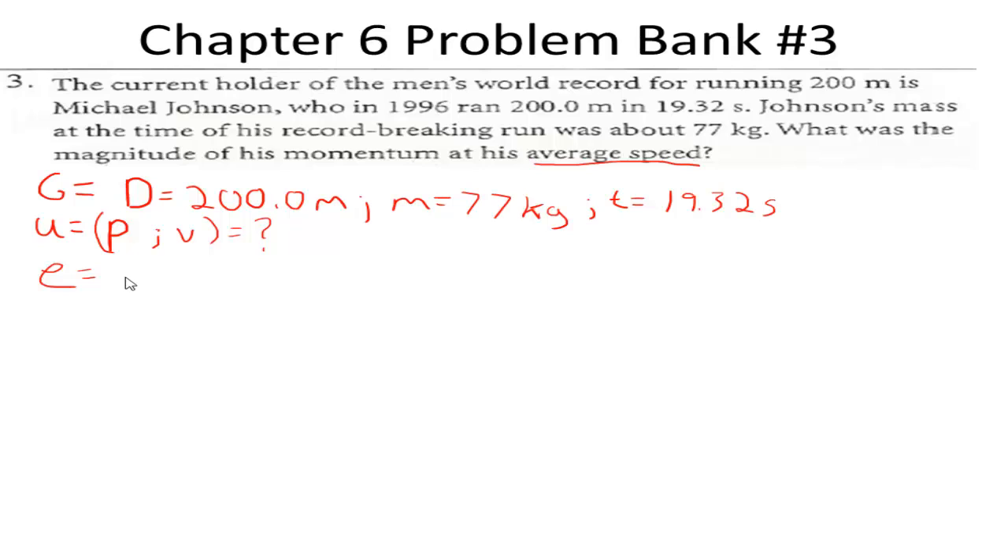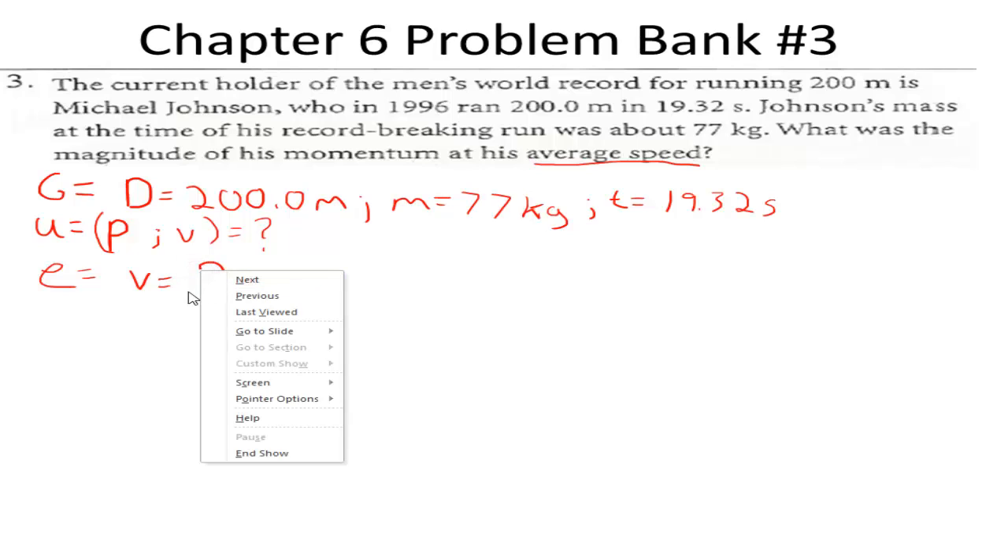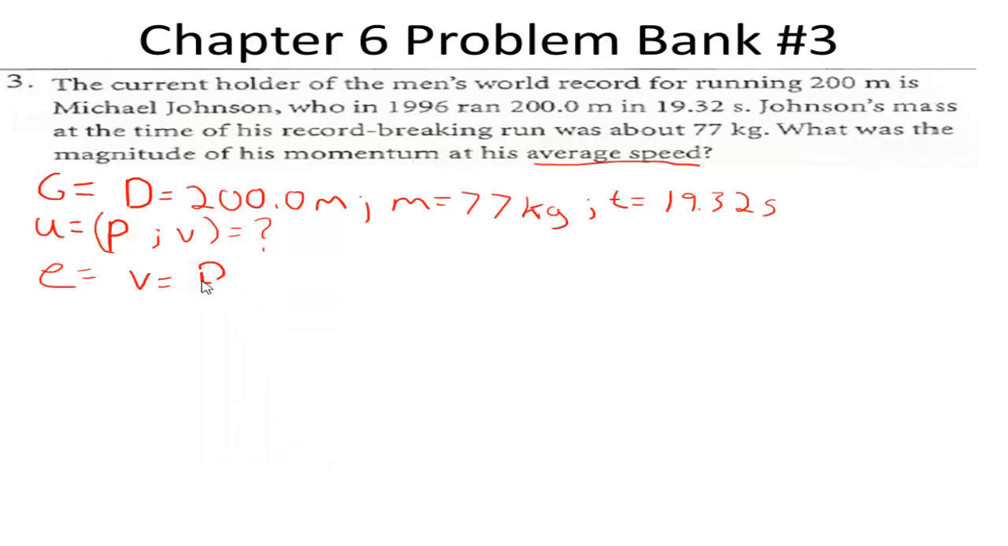From chapter 2, we learned that velocity is equal to displacement over time. And we also know that our momentum is equal to our mass times velocity.